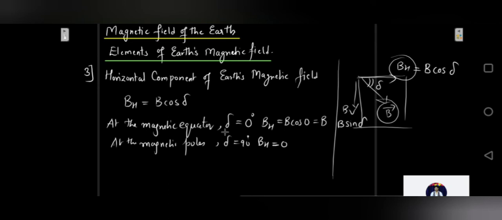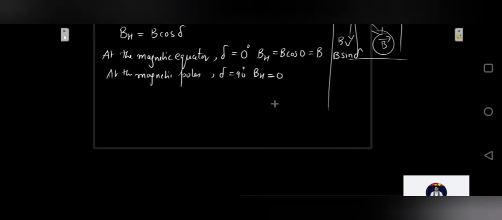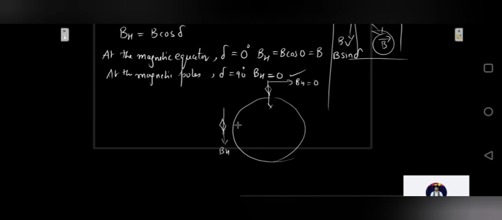If you remember, the entire needle came in the vertical direction. We had drawn the Earth's surface, and the needle was pointing like this. It was entirely along the vertical component. There was no horizontal component, it was equal to 0. And at the equator, it was something like this. It was entirely along BH, and BV was equal to 0 in that case. So that is what is explained using this formula also.